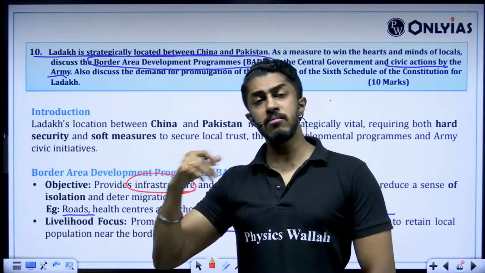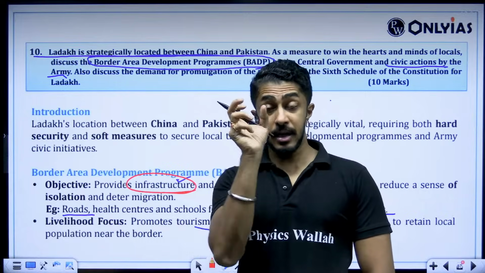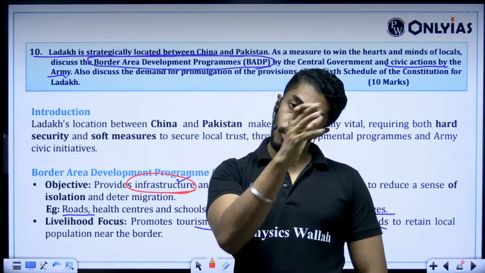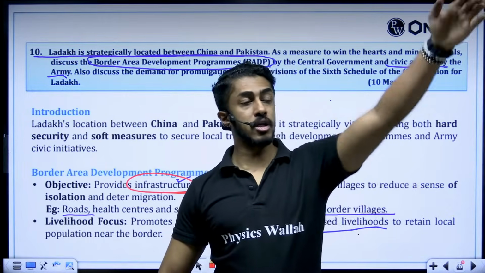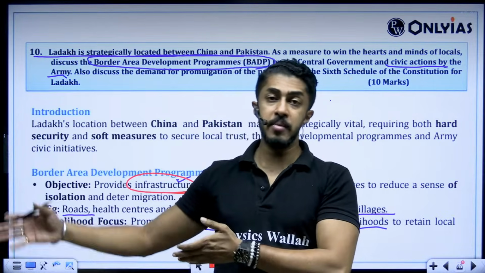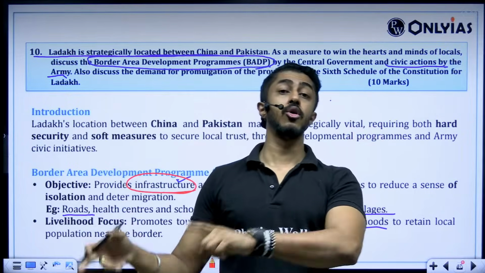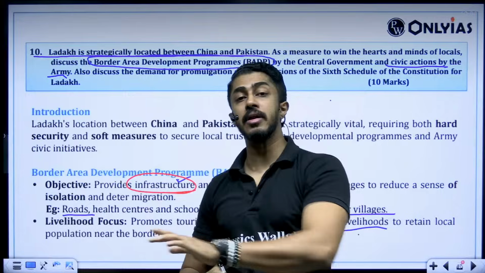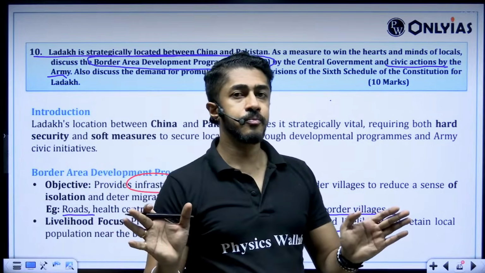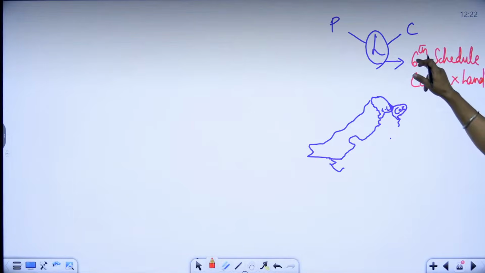Got the point? The same thing will happen here. The center will have to keep waiting for approval. Ladakh is a place where there are claims and counterclaims by the government as well as the opposition about Chinese incursions. The government says no, this was done by Nehru, Nehru's blunder. The opposition says no, this happened very recently. We have no clarity on it. So this is the reason we cannot put them under the Sixth Schedule.